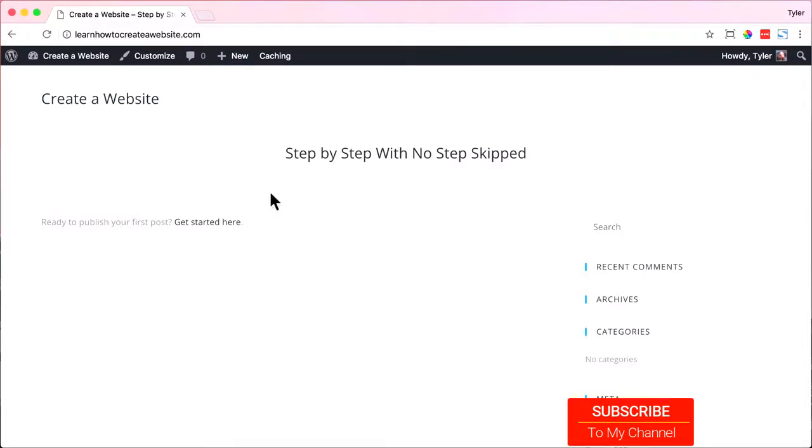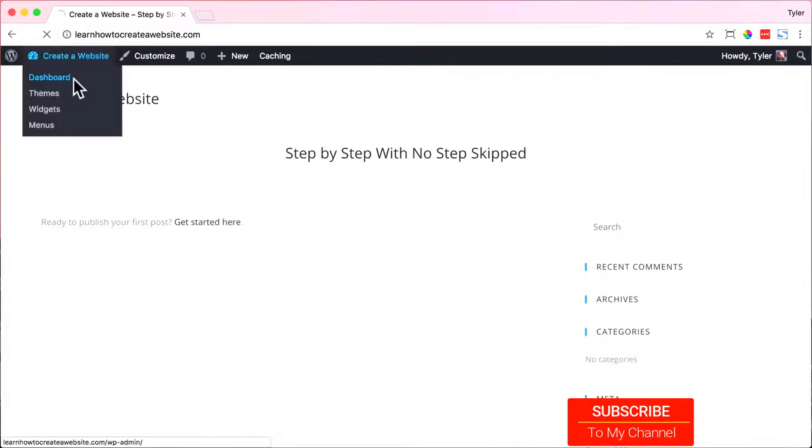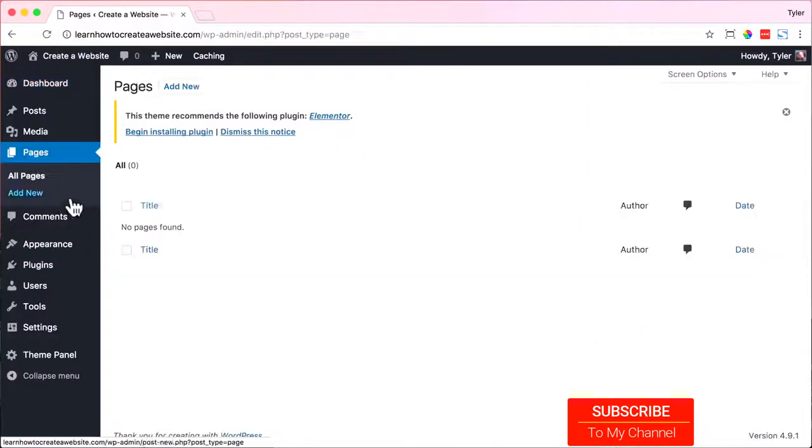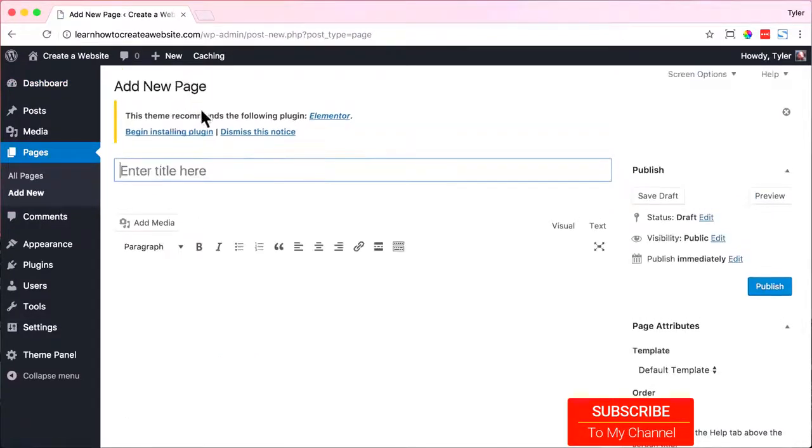But now our website is blank. So the next thing that we're going to do is add pages to our website. To do that, hover over your title name and go to dashboard and click pages. Then click add new, and you can enter in your page name. We of course need a home page, so I'm just going to put in home, and we're going to leave it blank for now. So we're just going to click on publish.